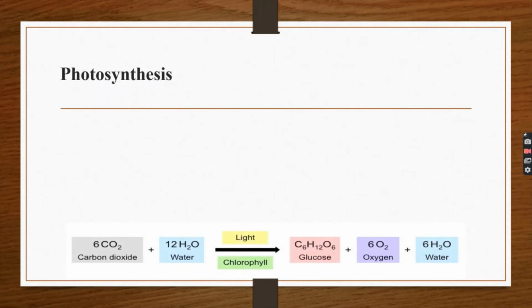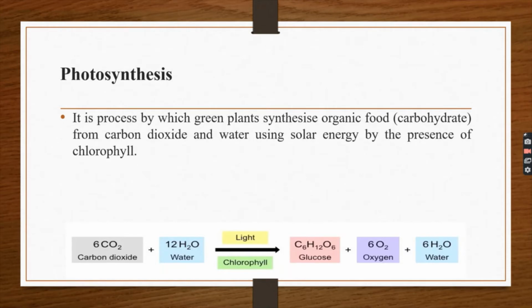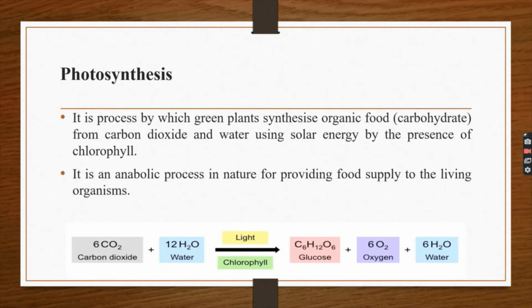What do you mean by photosynthesis? Photosynthesis is the process of production of food from carbon dioxide and water in the presence of sunlight and chlorophyll. It is an anabolic process in nature for providing food supply to the living organisms. Now look at this chemical reaction. Carbon dioxide plus water in the presence of light and chlorophyll, you get glucose plus oxygen plus water.